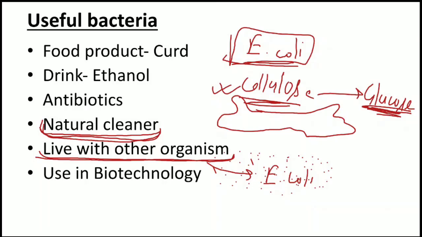Right, so nowadays we can't digest cellulose because we do not have any enzyme which can digest it. But some bacteria were available in primitive days in our intestine. But nowadays we do not have these bacteria, that's why we are not able to digest cellulose. Okay, so this is one example of humans.